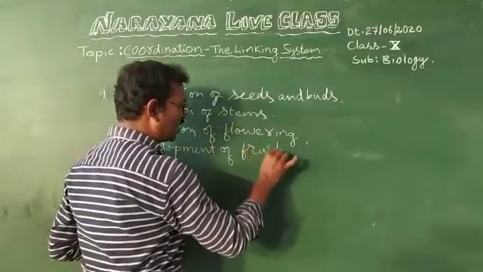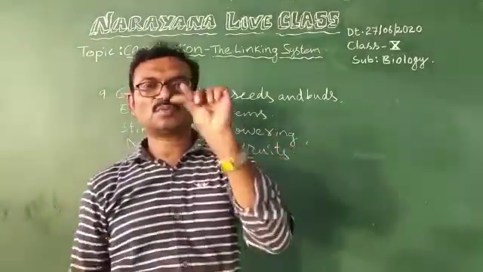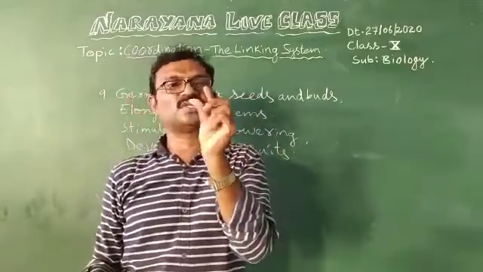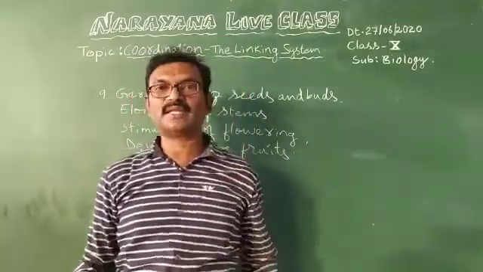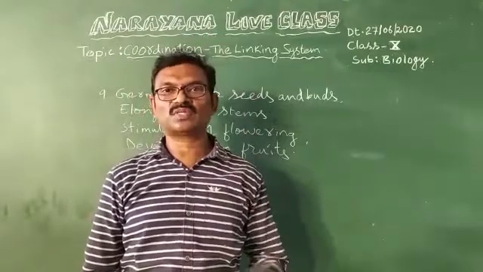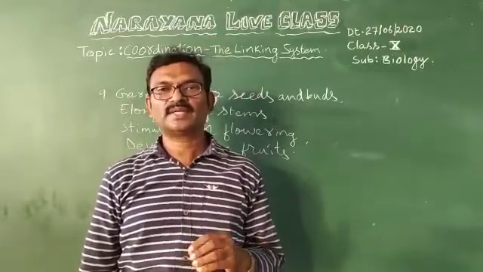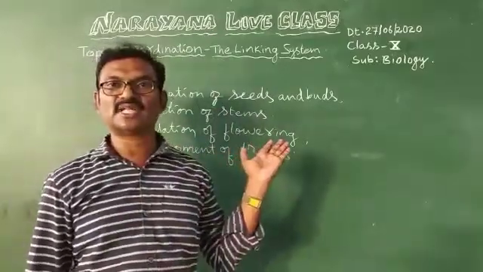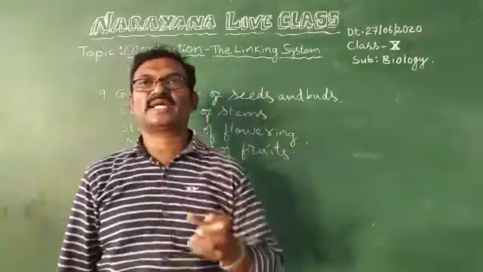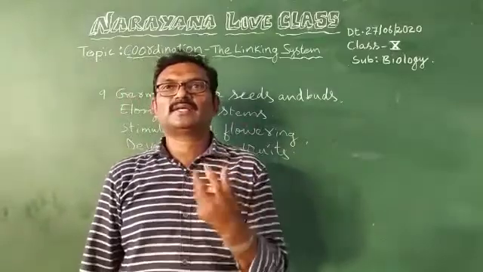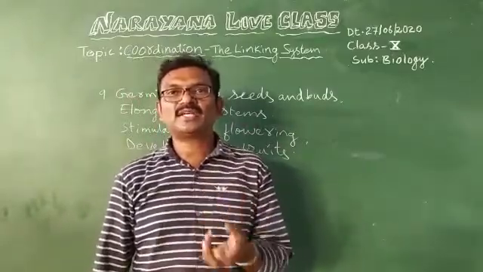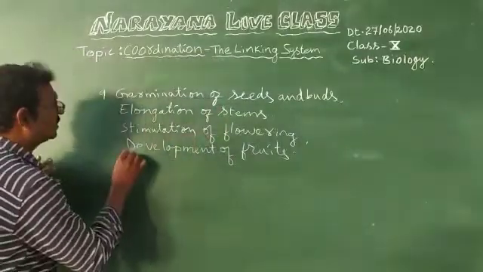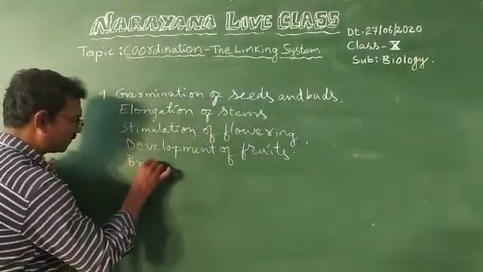Sometimes from some plants, when the flowers are becoming fruits, the smaller fruits automatically drop down, they fall down. That can be stopped by spraying the gibberellins. That means development of fruit can take place by spraying the gibberellins. And breaking the dormancy of seeds and buds.